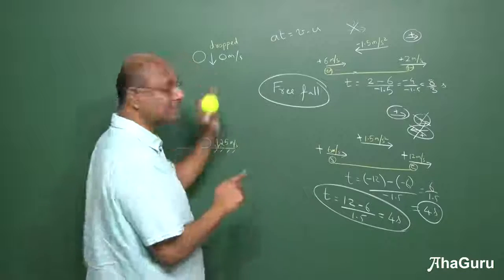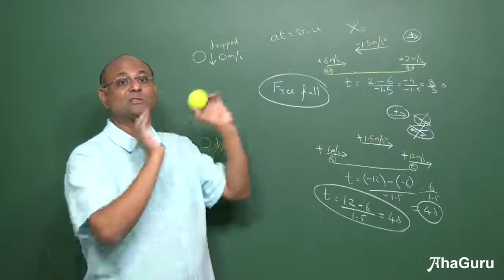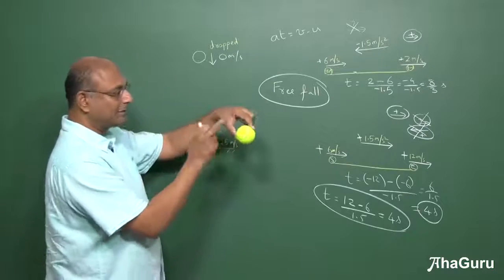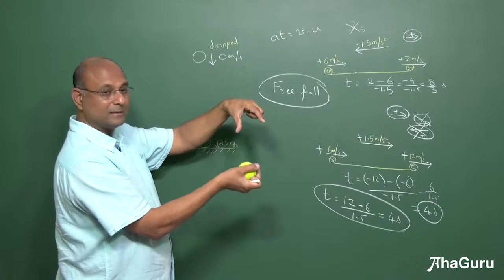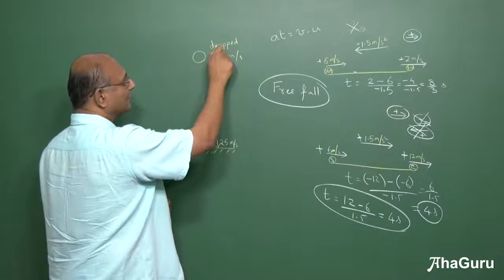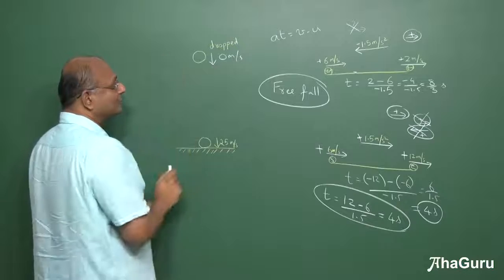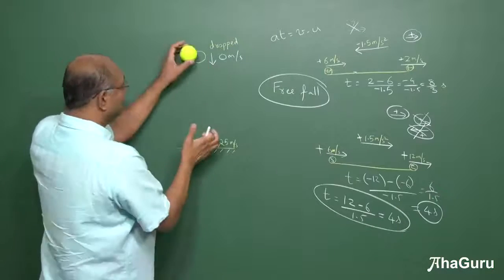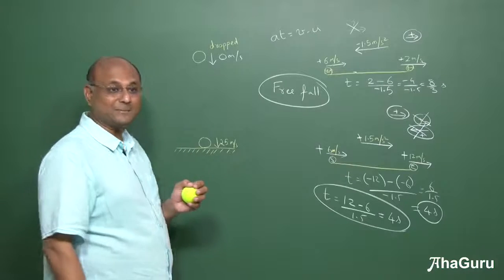Drop does not always mean 0. It means same velocity as the person who is dropping. Or right now instead of the person, think of my hand. My hand is at rest, the ball is at rest when I drop. So drop basically means the person leaving and the object both have the same velocity. So anyway, this is 0. I am telling you that when this thing hits the ground, its velocity is 25 meters per second.